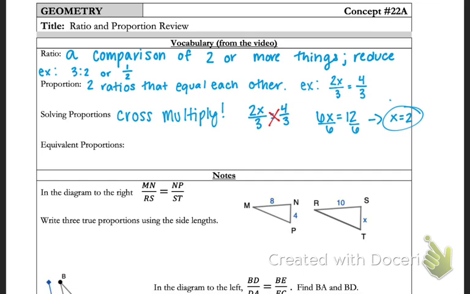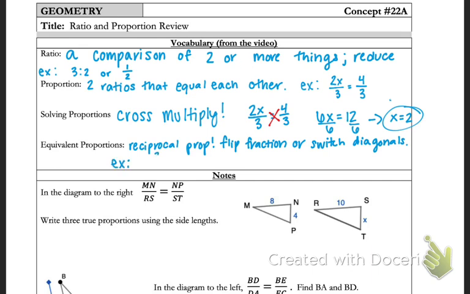We also have such things called equivalent proportions. So there's more than one way to set up any proportion. Two ways we get equivalent proportions are by looking at the reciprocal or flipping the diagonals. So you either flip the fractions or you switch the diagonals. So going back to our last example, we could do 3 over 2x is equal to 3 over 4. In that case, all I did was flip both the fractions from our original problem.